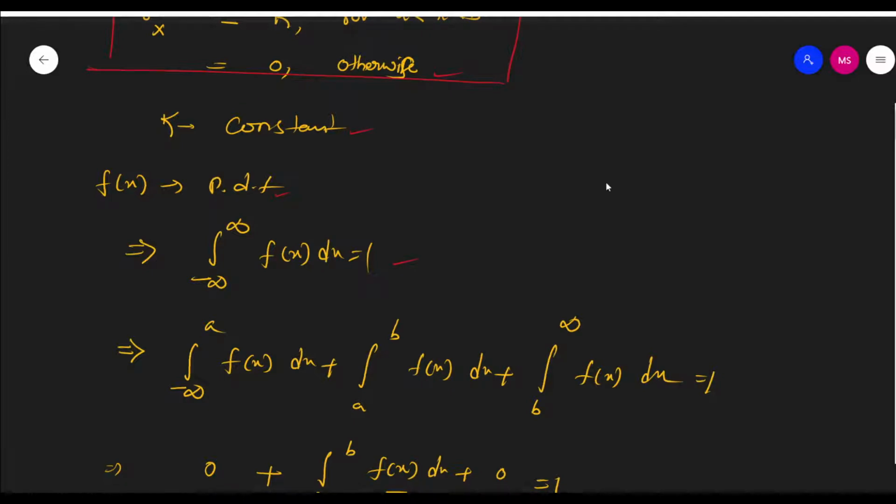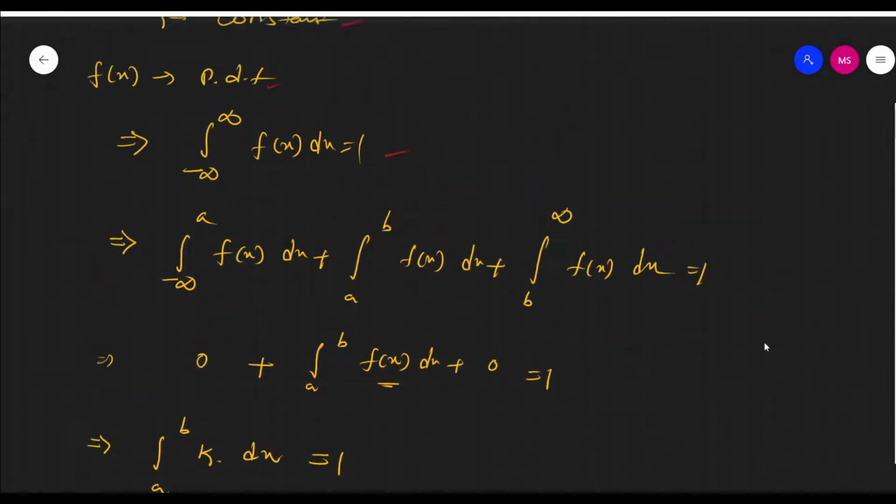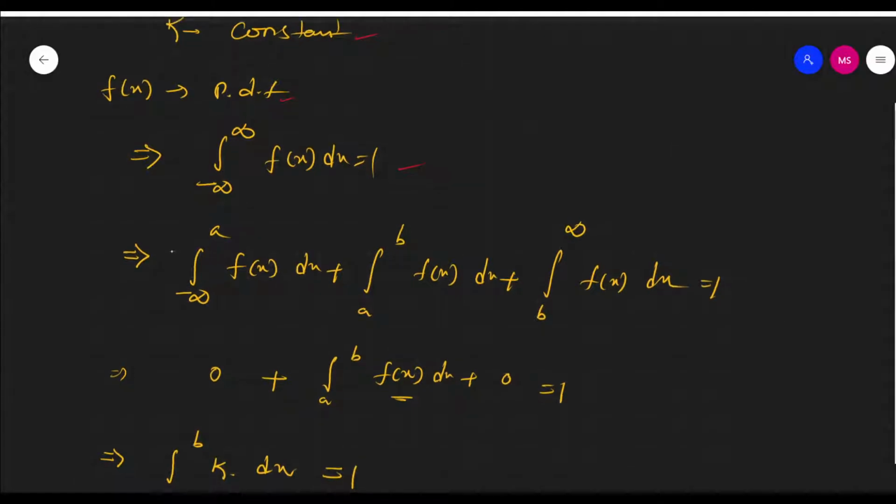The total is equal to 1, and this can also be written as the integral from minus infinity to a of f of x dx, plus a to b of f of x dx, plus b to infinity. That means we split it into three integrals. The total is 1. The first integral, minus infinity to a, is outside the limits, so its value is 0. The integral from b to infinity is also outside the limits, so its value is 0.